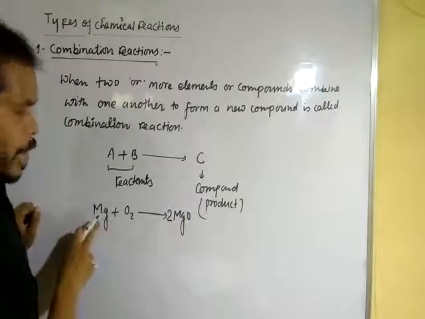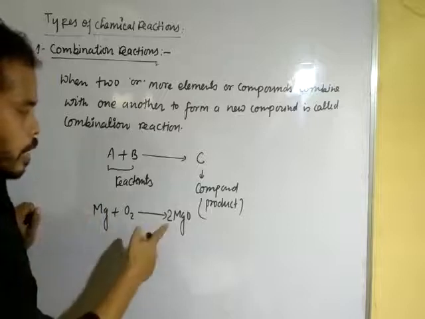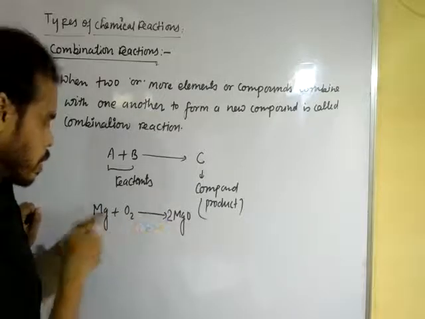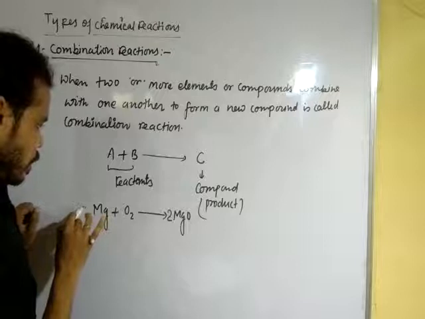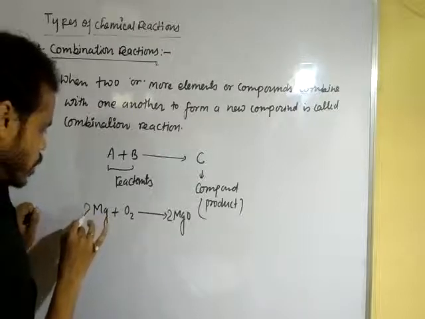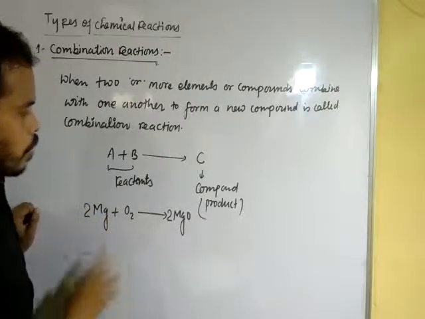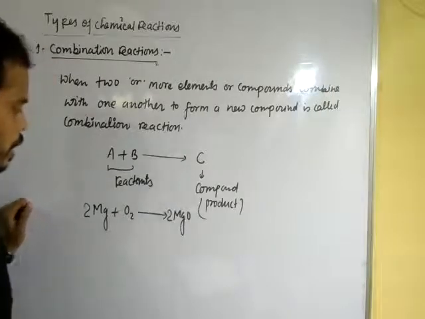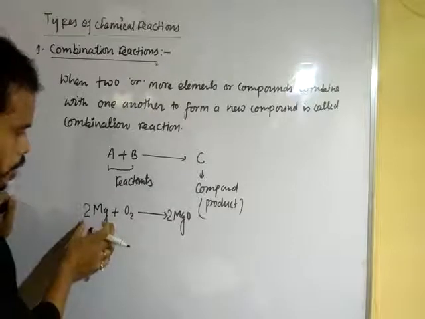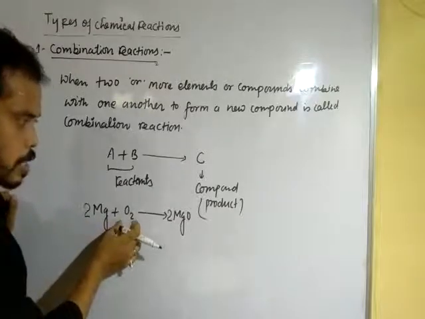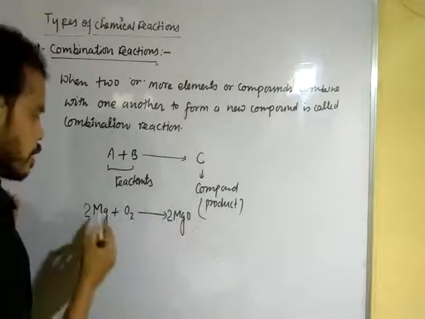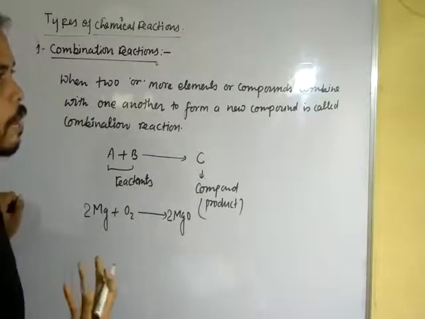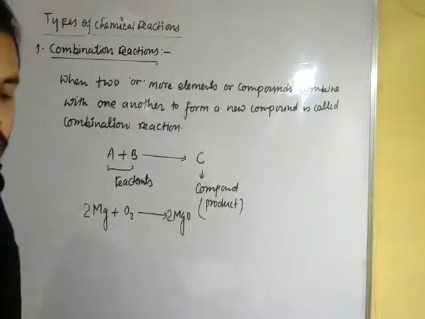And on this side the magnesium atom is 1, so to balance the magnesium atoms on the left hand side, we will multiply magnesium by 2. Now the reaction is balanced, and here when magnesium is combined with oxygen to form magnesium oxide, this reaction is an example of combination reaction.